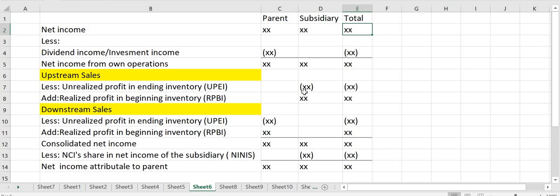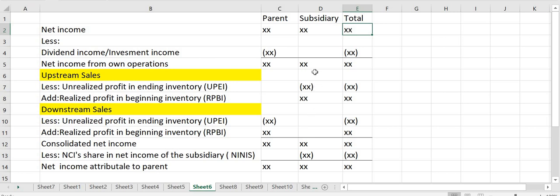You deduct the unrealized portion in ending inventory because it has not yet been sold to an outsider. The profit included in the ending inventory reported by the buying affiliate is actually unrealized, and we add the realized profit in the beginning inventory reported in the books of the buying affiliate.